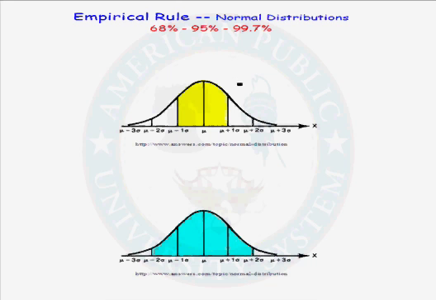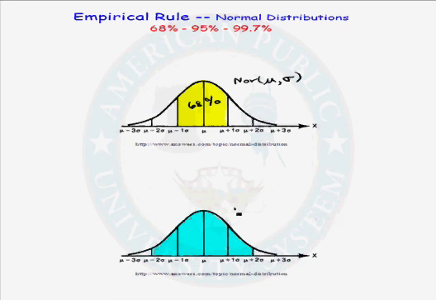Consider the first graph. Here we have a normal random variable with mean mu and standard deviation sigma. The empirical rule tells us that if we go out 1 standard deviation in each direction from the mean, we will have approximately 68% of all observations for that distribution.